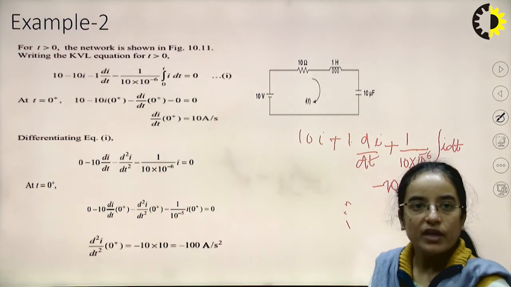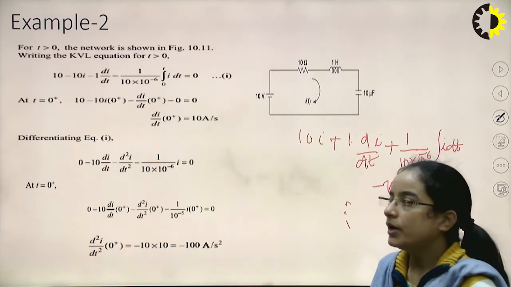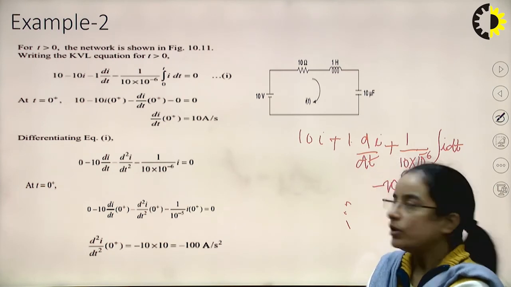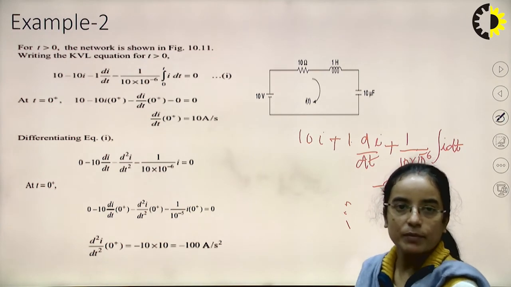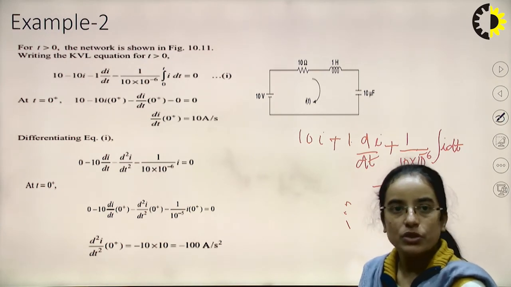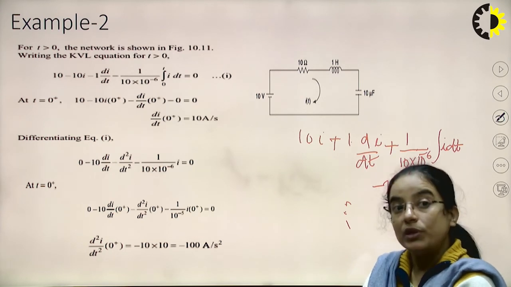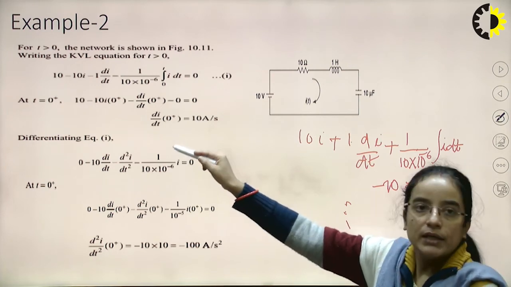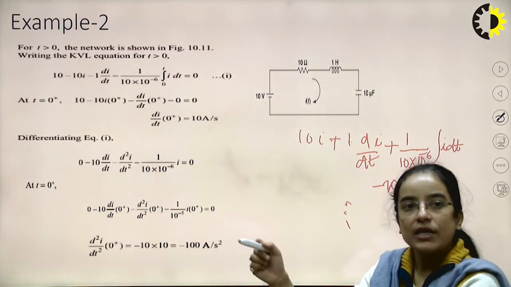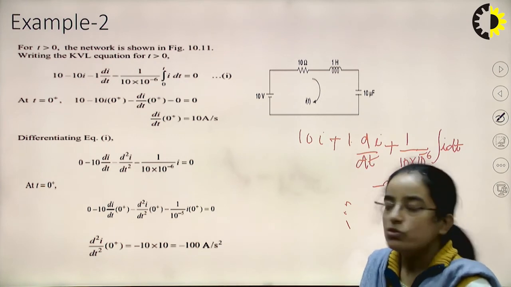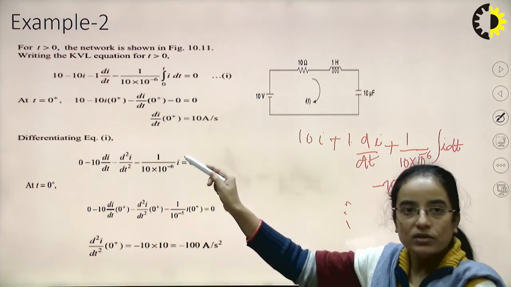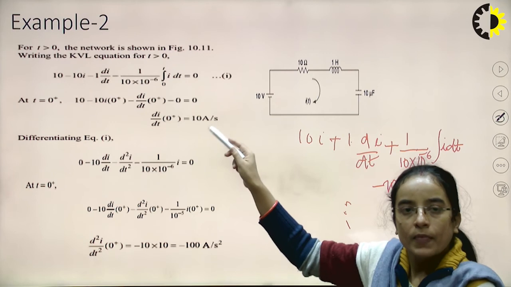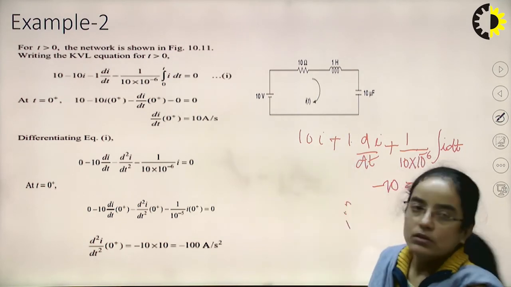Okay, so the same equation is written over there: 10 minus 10I minus 1 di by dt minus 1 by 10 into 10 to the power minus 6, because 10 microfarad is the capacitance, integral of I dt equal to 0. Now at t equal to 0 plus, we put I(0+) instead of I. So 10 minus 10 I(0+) minus d by dt of I(0+) minus the integral term is 0.